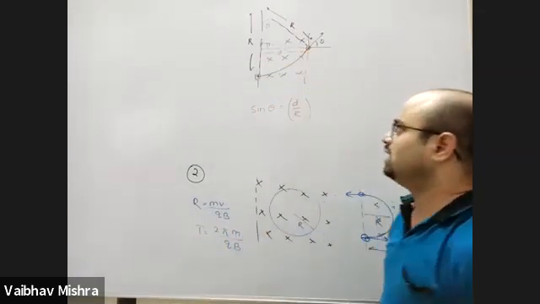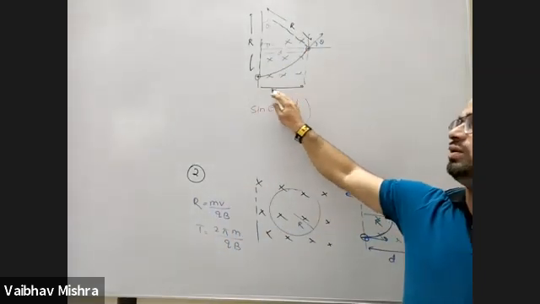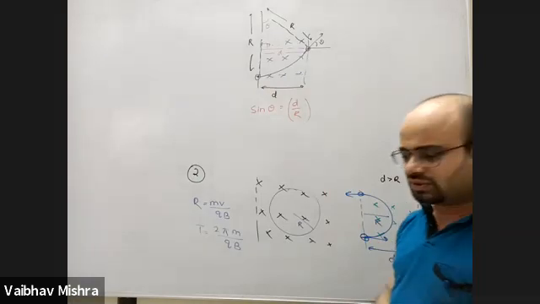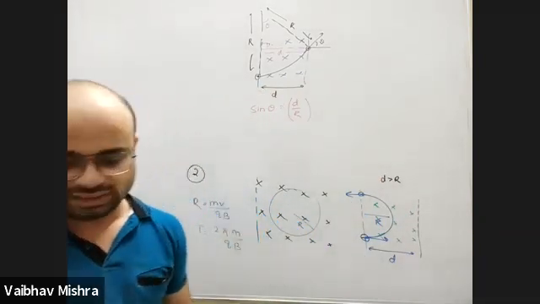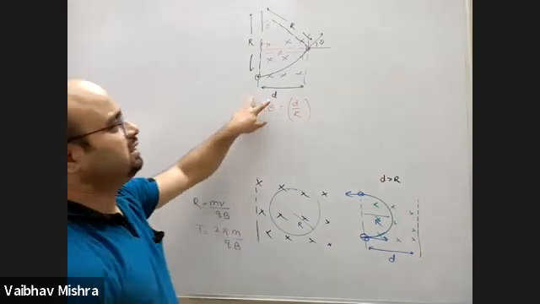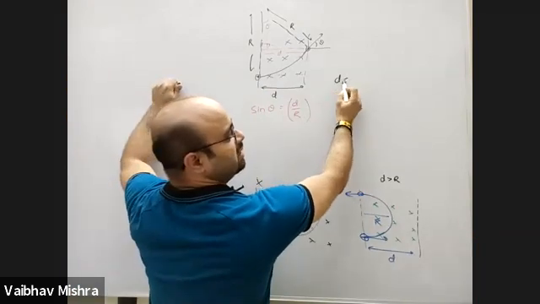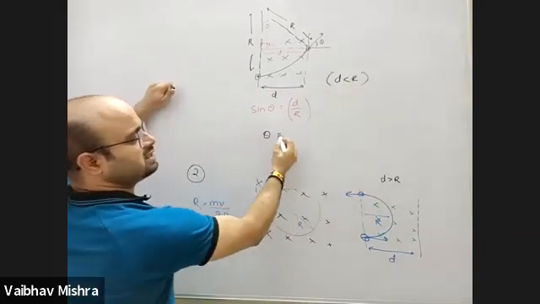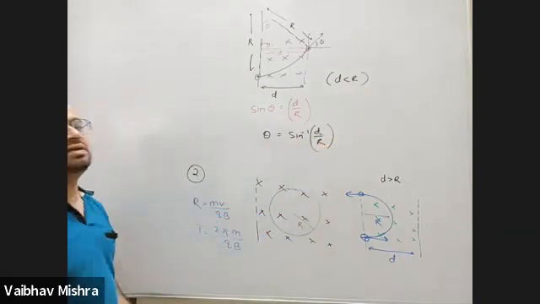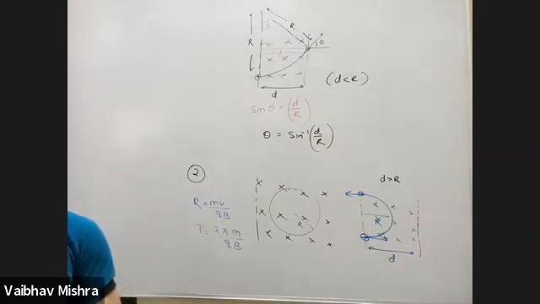Fine. When a charged particle enters into a magnetic field, there are two cases. It enters perpendicular to the magnetic field, and the width of the magnetic region is greater than the radius. It will complete a semicircle, goes back in exactly the opposite direction. Angle of deviation is 180 degrees. But when it enters into a region where thickness is very less than the radius, the charged particle will come out at an angle theta, where theta is given as sin inverse d by r. And then we also discussed how much time it will take to cross, to come out of the magnetic region.